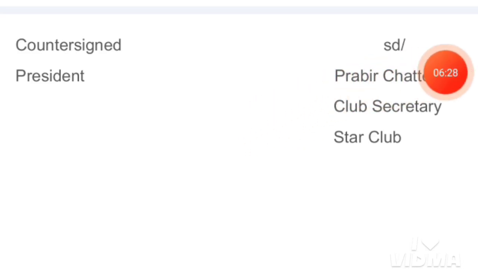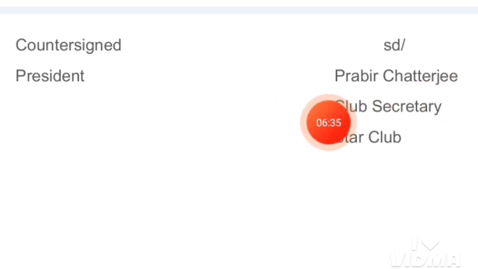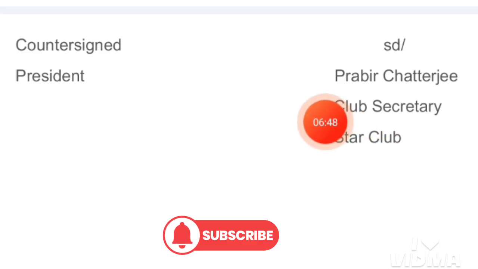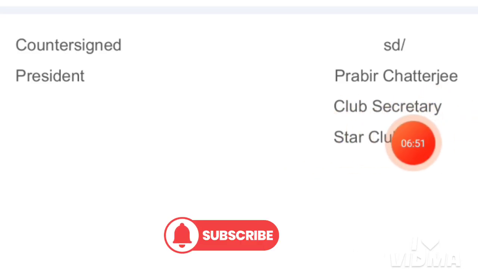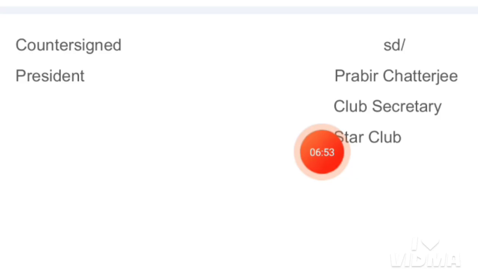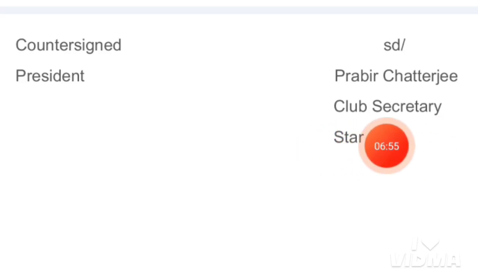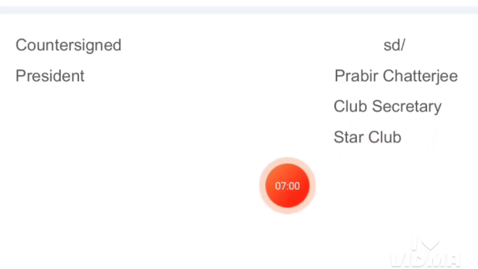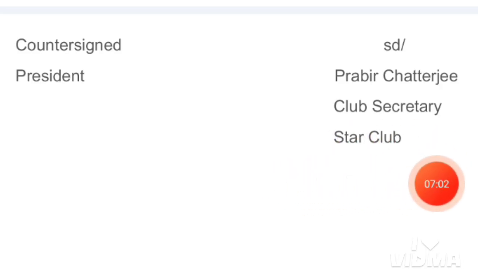Then at the right side, S/D Prabir Chatterjee. This name has been assumed. You can give another name here, and after that, the post of this person: Prabir Chatterjee, Club Secretary. We have to write it with capital letters, C capital and S capital, because this is the name of a designation, Club Secretary, and then Star Club. This is the name of the particular club which is giving this notice, Star Club. So this was the notice writing.